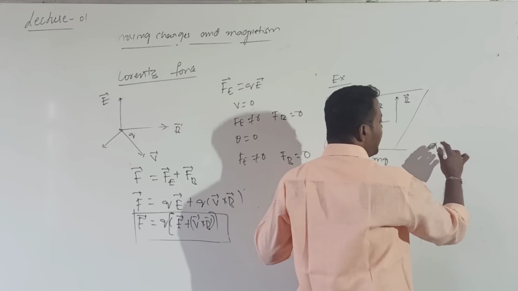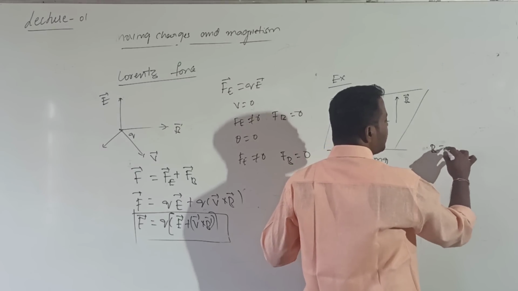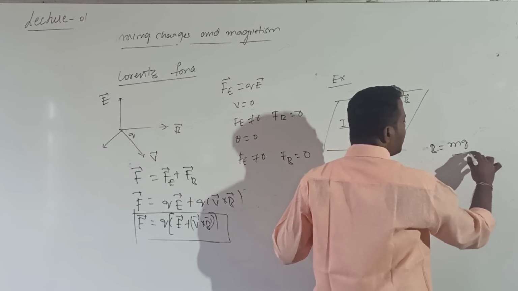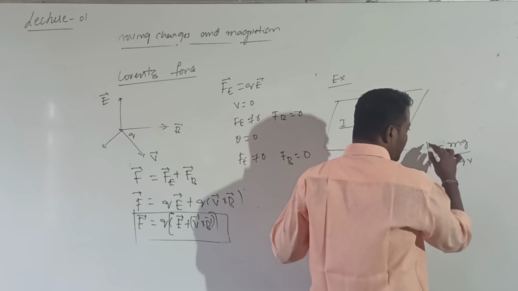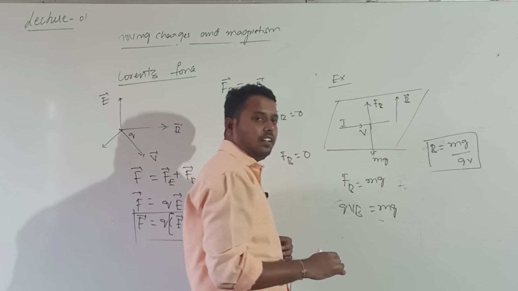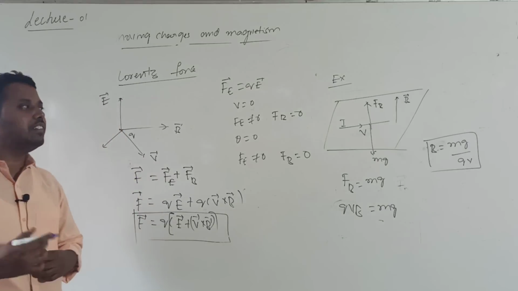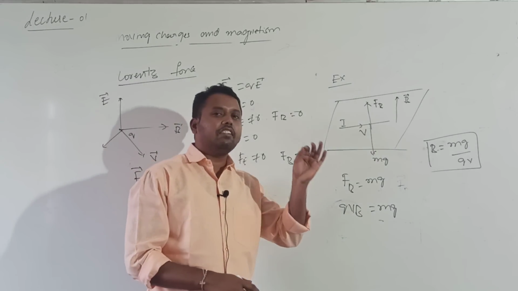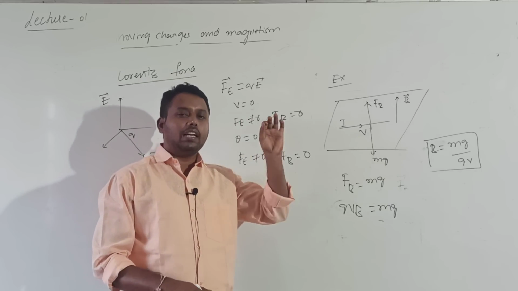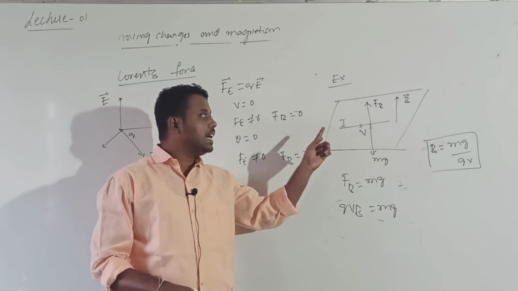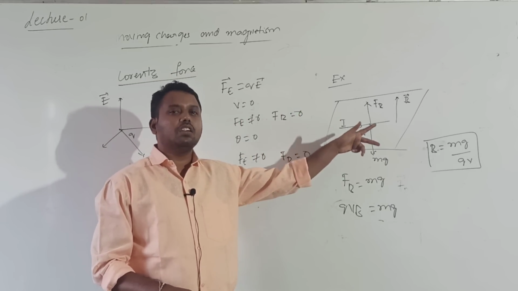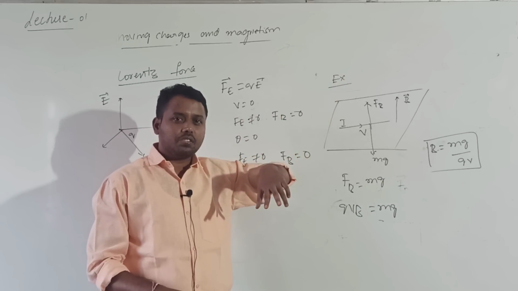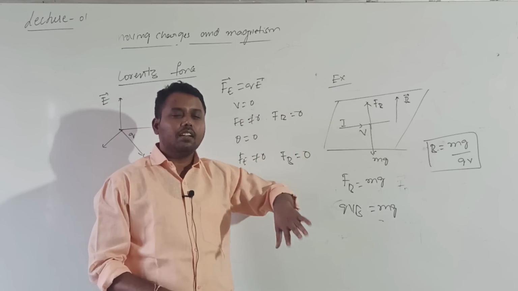The value of B is equal to m into g divided by Q into V. In that NCERT example, they have given numericals also: mass given, g value you know, charge given, velocity given. I gave this example just to understand how to find the direction of the magnetic force acting on a charge or conductor.